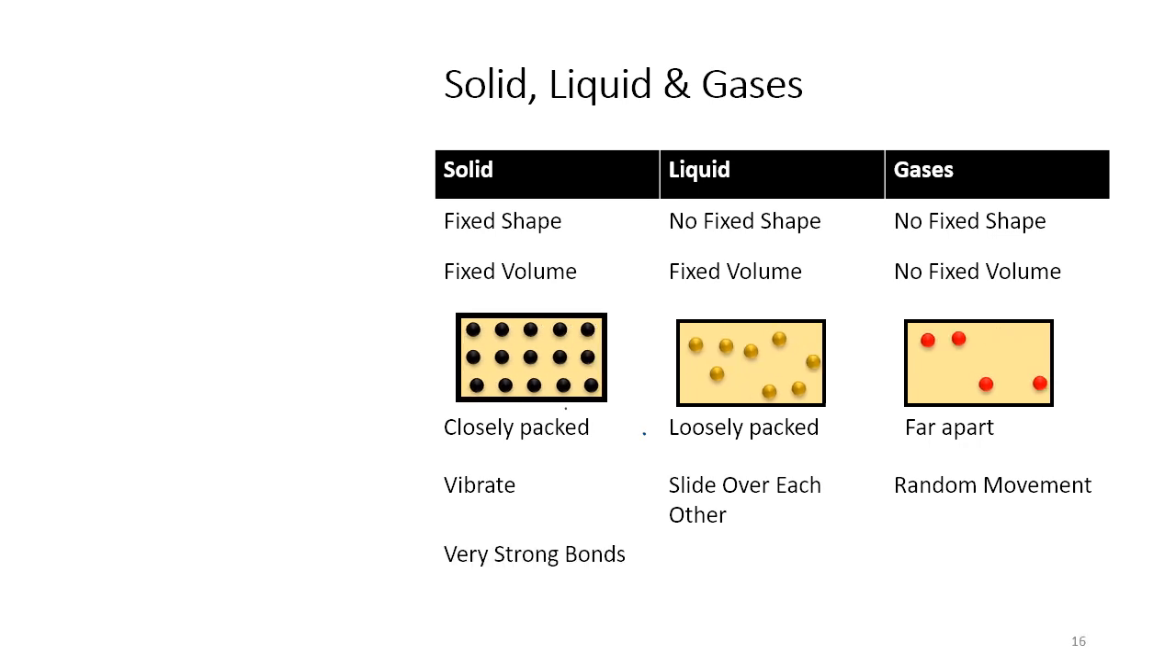The bonds between solid molecules are very strong. That is why solids have fixed shape and volume. Bonds between liquid molecules are strong, meaning relatively weaker than solids. That is why liquids do not have a fixed shape. And in case of gases, bonds are weak, so gases do not have a fixed shape and volume.